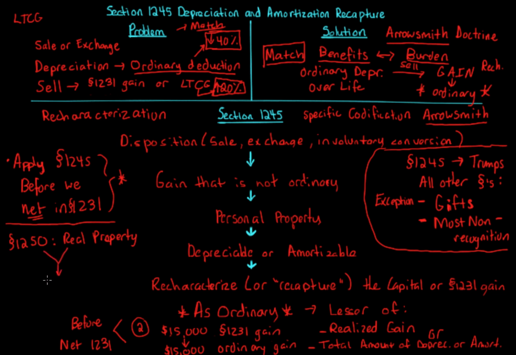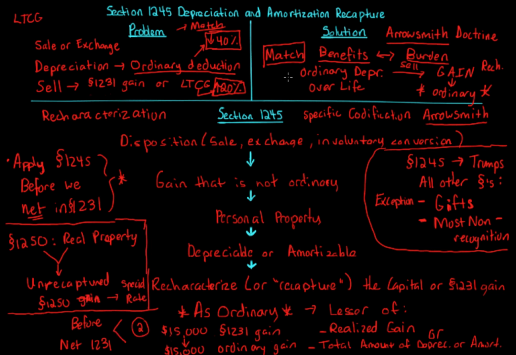In the capital gain and loss mechanics video, I mentioned that there's something called unrecaptured section 1250, and you need to know this. Unrecaptured section 1250 is still considered long-term capital gain if it makes it that far, and if the 1231 is treated that way. But it has a special rate. You'll learn more about that in the capital gain and loss mechanics.